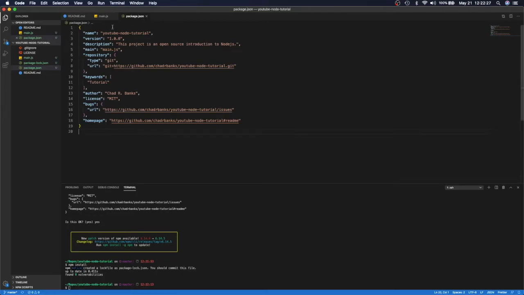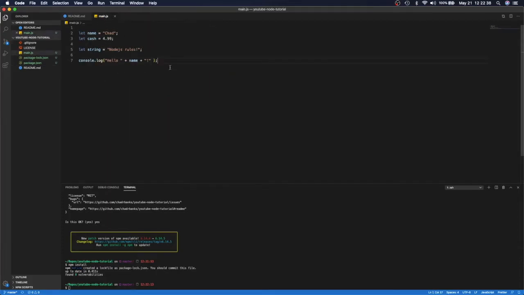And yeah, it's not even too often you'll need to edit your package JSON, because this should be edited by npm every time you install a package or remove a package or do something like that. So with that, back to the main JS. You can see we did some appending.